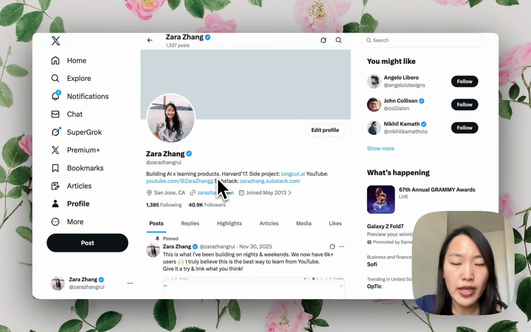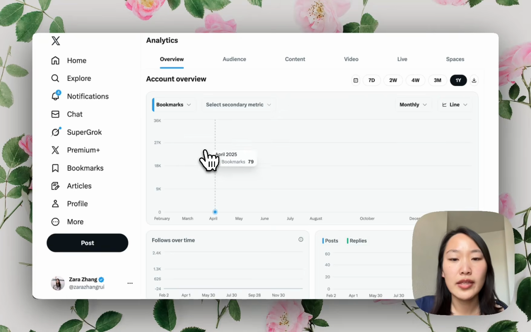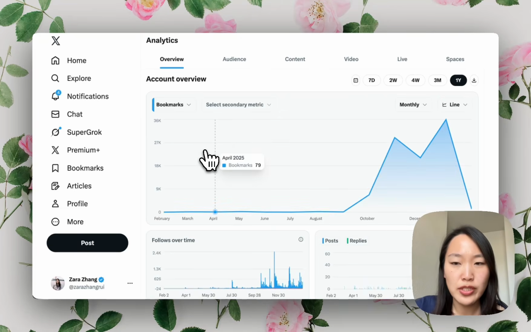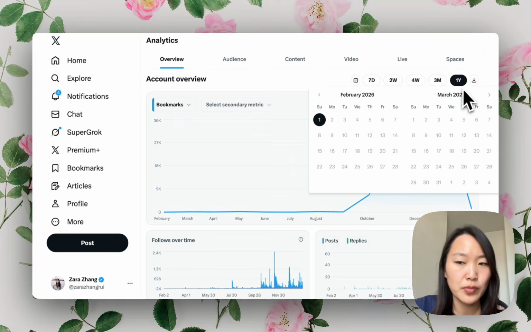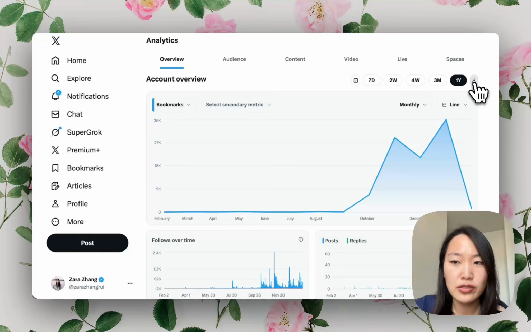This requires you to have an X Premium account, so go to Premium, then go to Analytics, and you're gonna download 2 spreadsheets. The first one is the account overview. So first you can select the time period you want to track, for example, the past year, and then you can just click this download button. This is your first CSV.